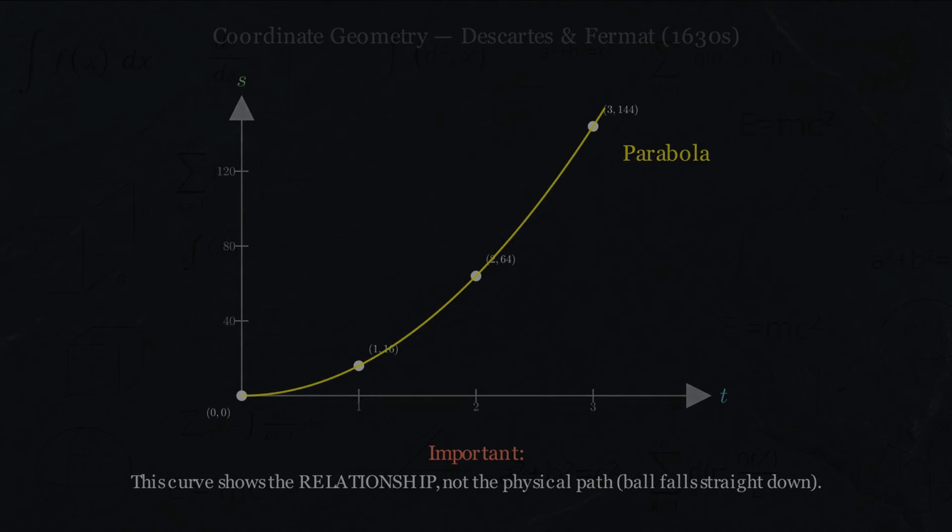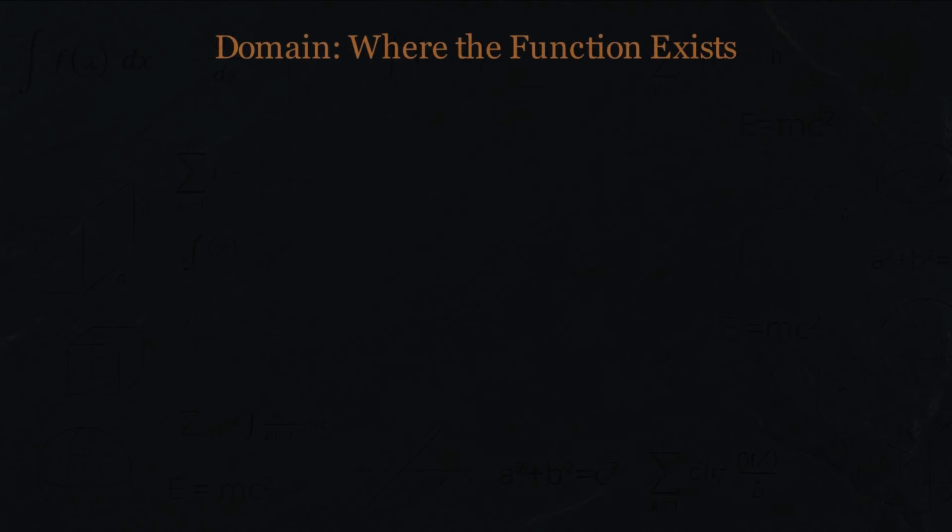Not every function is as well behaved as s equals 16t squared. Consider this function, y equals 1 divided by x minus 2. What happens when x equals 2? The denominator becomes 0, and division by 0 is not defined. It's meaningless. There is no value of y when x equals 2.